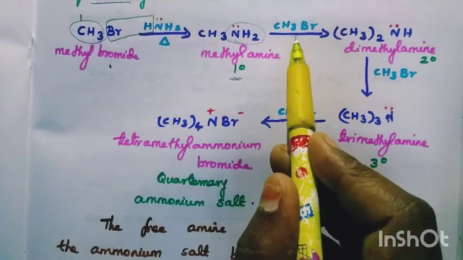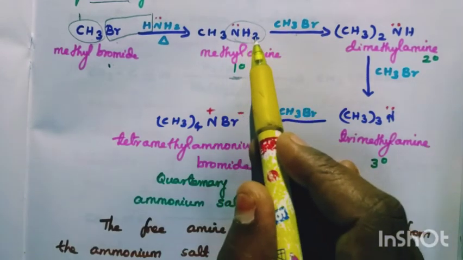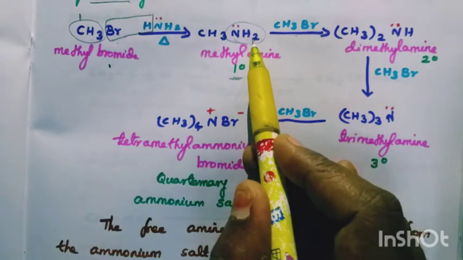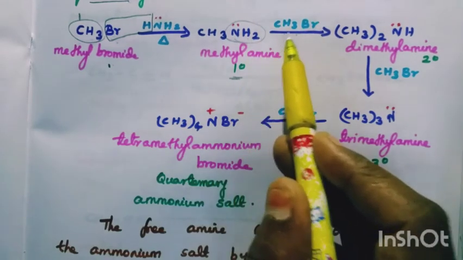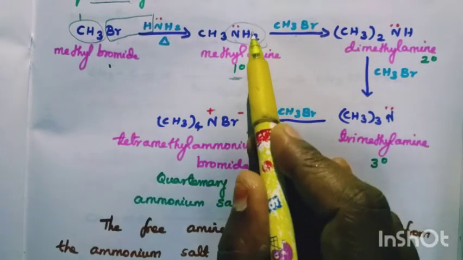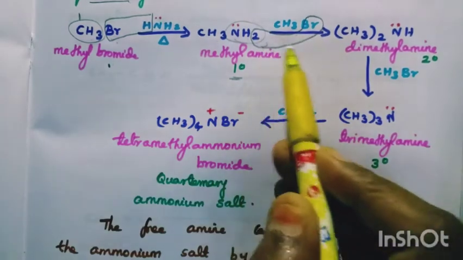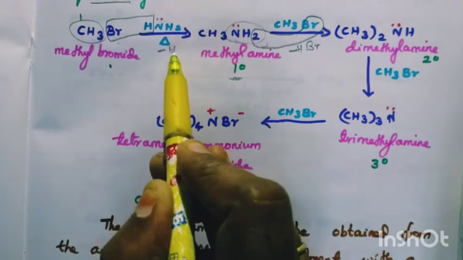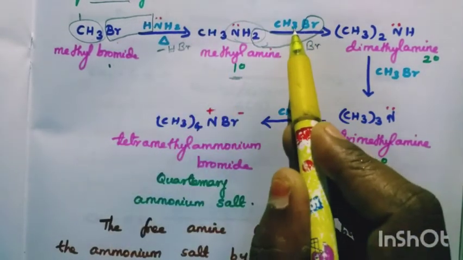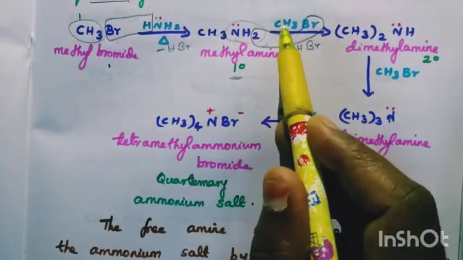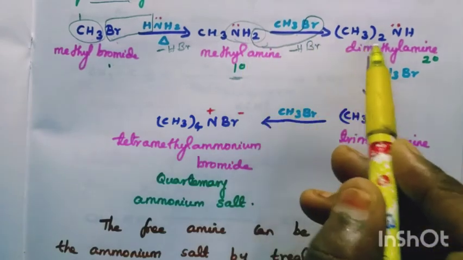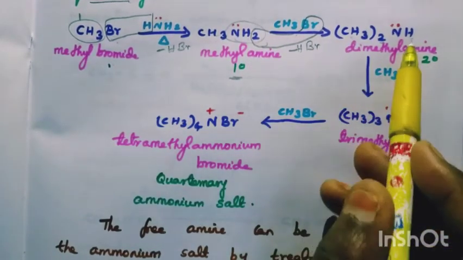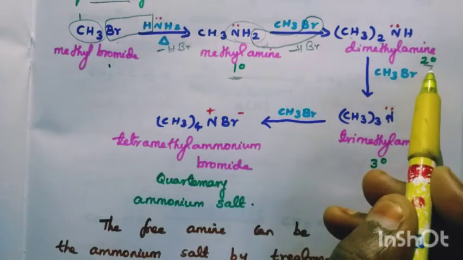And then comes another halide. Since the nitrogen still has a hydrogen atom, the reaction may continue until all the hydrogen atoms are removed. So another alkyl halide is added, and further one hydrogen goes along with the Br with the removal of HBr. Now two methyl groups are there, so (CH3)2NH. This is dimethylamine, a secondary amine.